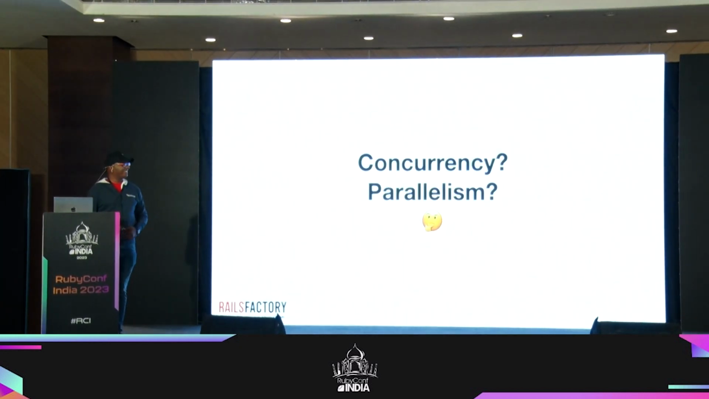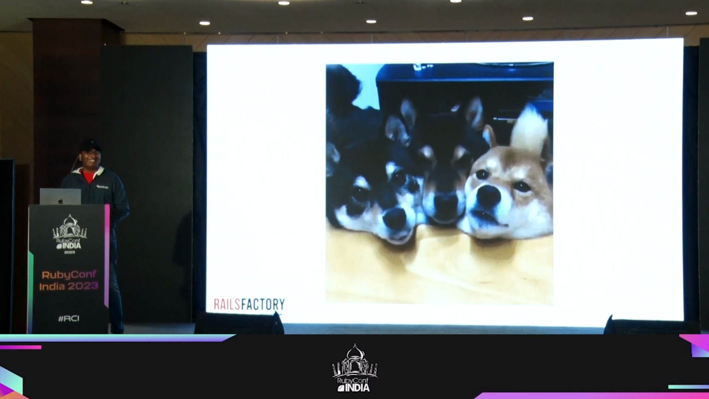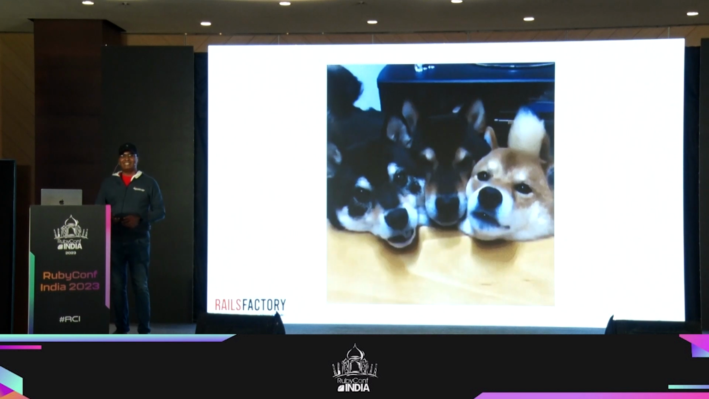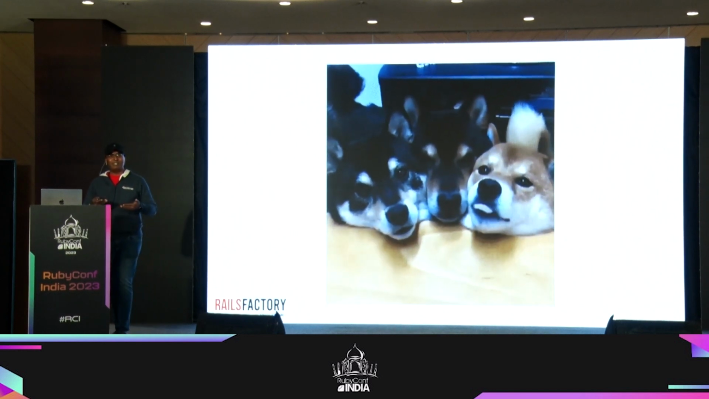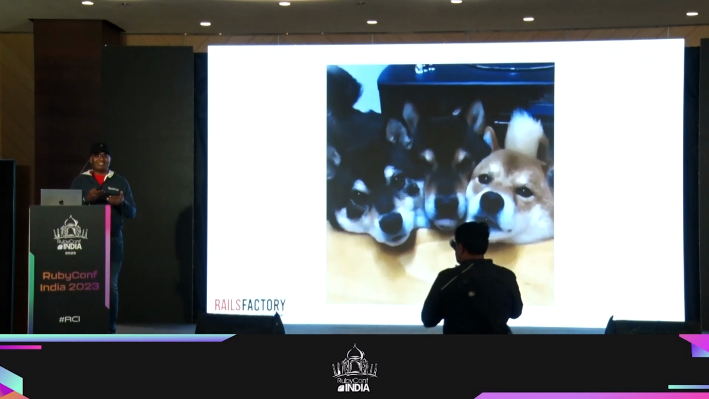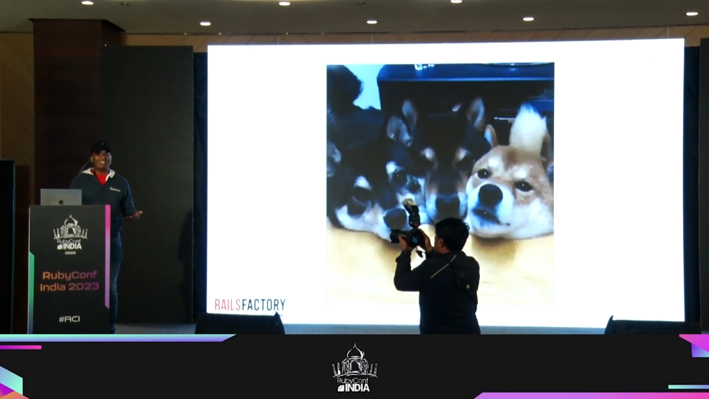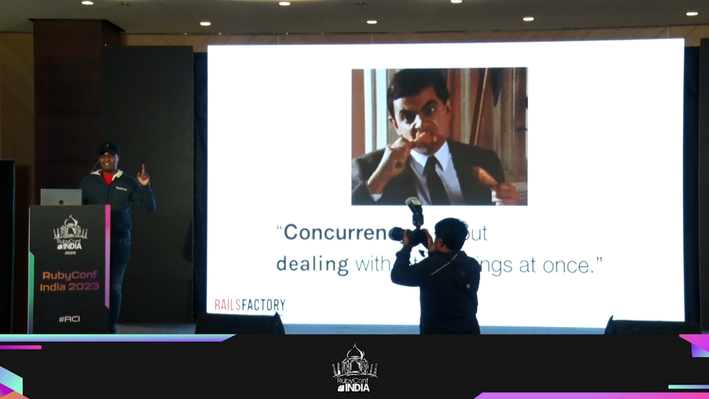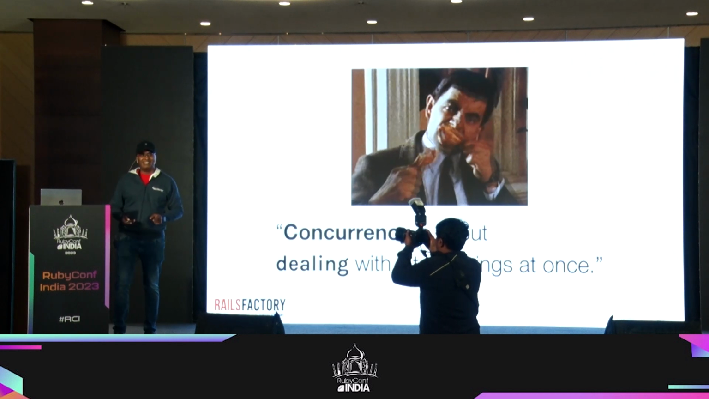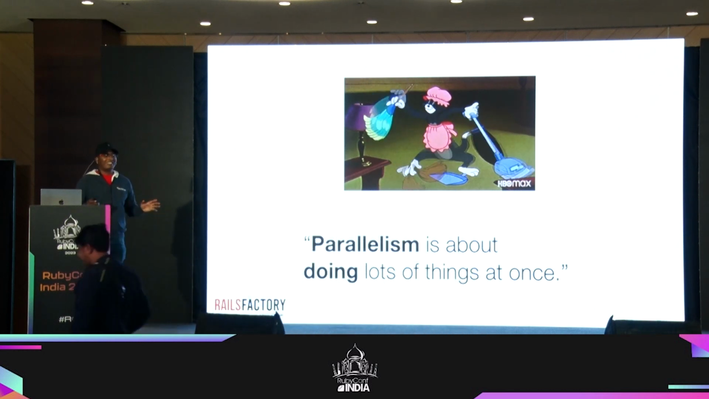So what is concurrency and parallelism? To start off with, I wanted to start off with a cute picture. So this is concurrency. Concurrency is where we perform multiple tasks in overlapping time periods, but they are not actually happening at the same time, not running simultaneously. But in parallelism, you run tasks simultaneously. That's the difference. So if that doesn't explain it, this should. Concurrency is about dealing with a lot of things at once. Dealing with, not doing, okay? And then this is parallelism, doing a lot of things at once.